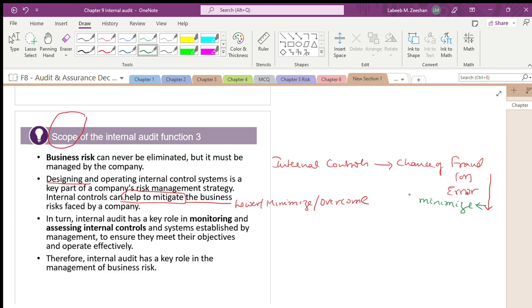Internal audit's role is what? They are talking in terms of monitoring and assessing the internal controls. Their objective is very simple: the system should operate effectively. Therefore, this is the reason why internal auditors have a key role in terms of business risk.